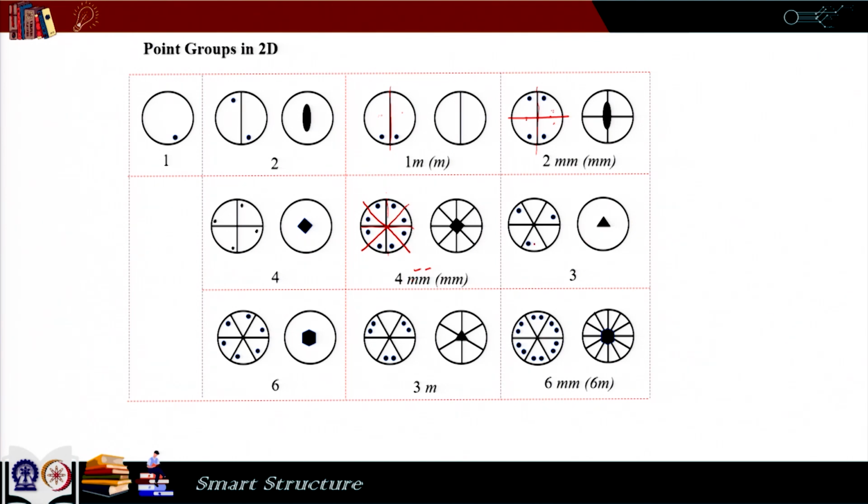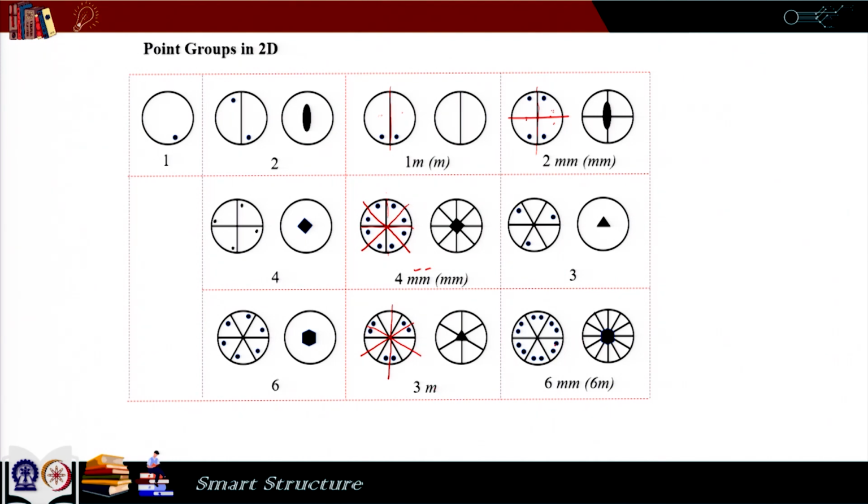Then comes 3. If we rotate it by 120 degrees, the configuration comes back, but there is no mirror. So, it is 3. Here if we rotate by 60 degrees, the configuration comes back. So, it is 6, there is no mirror. This is 3m because if we rotate it by 120 degrees, the configuration comes back. So, it is 3, and with respect to this line we get a mirror image, with respect to this line we get a mirror image, and with respect to this line as well, but all these mirrors are of the same type. So, it is 3m.